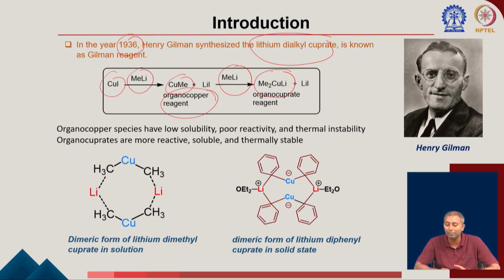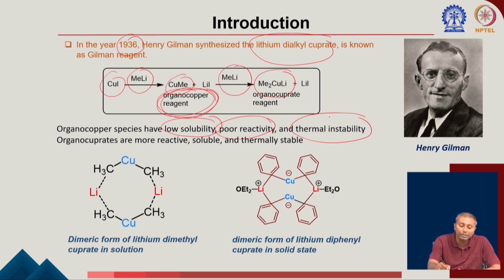That discovery was done by Henry Gilman. At the beginning, when organocopper reagents started being synthesized, there were a lot of limitations, because organocopper reagents have poor solubility, poor reactivity, and thermal instability. But the Gilman reagent, or cuprate reagent, is relatively more soluble compared to the copper reagent, thermally stable, and most importantly, even more reactive compared to the organocopper reagent.